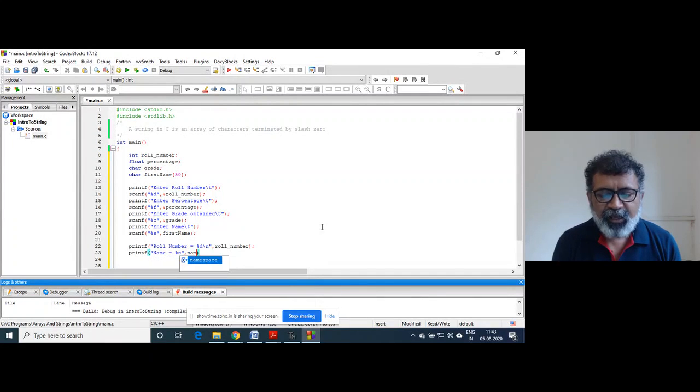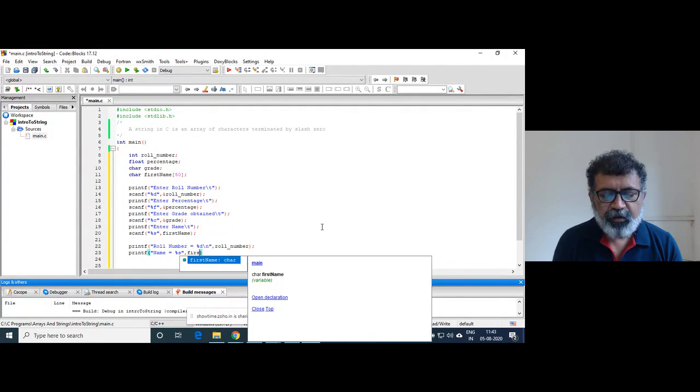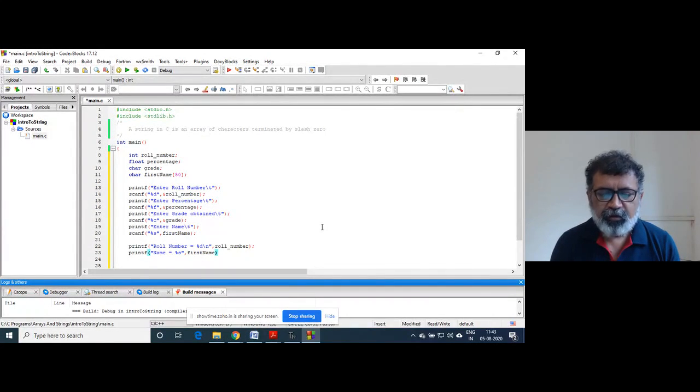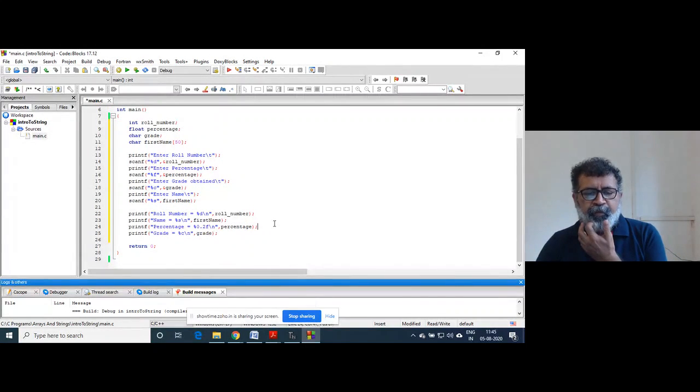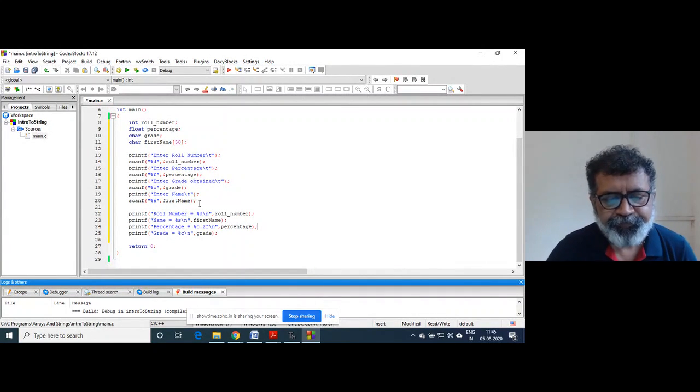And here again, as said earlier, you are sending the base address. When you are sending the base address to the printf function, you are telling the compiler to go to this address and start printing. Right?